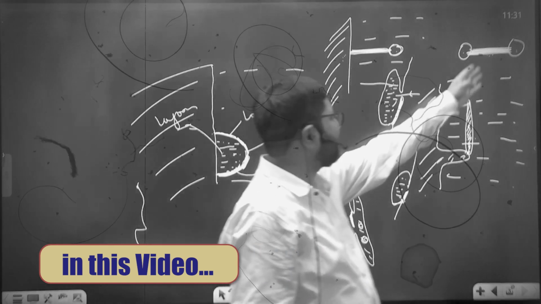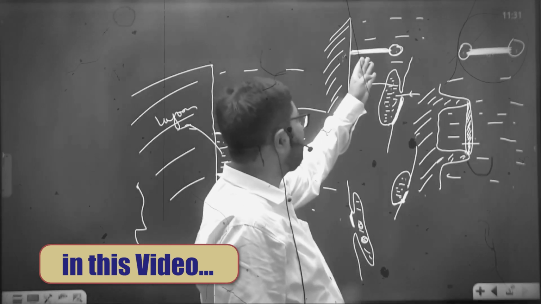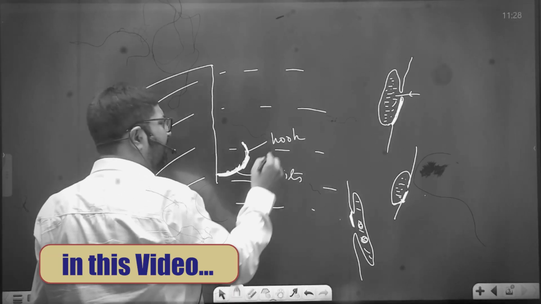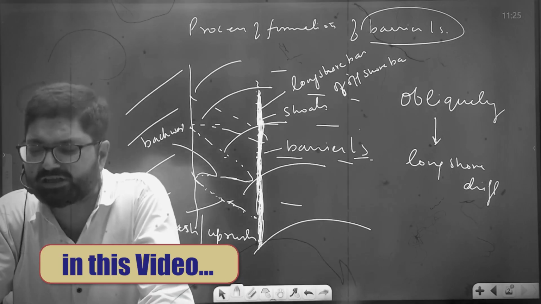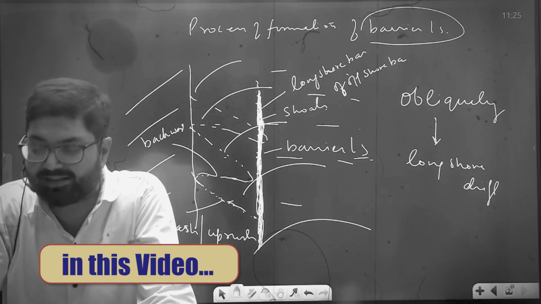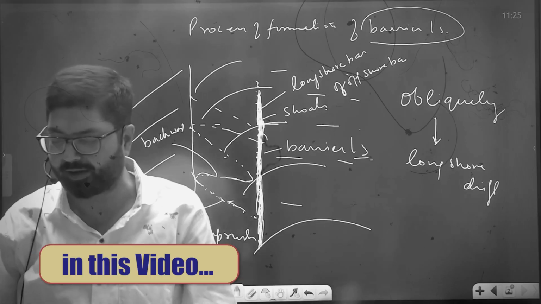In all these cases, barrier islands act as a bridge between mainland and island. As there are different types of barrier islands, here it becomes a hoop if they are formed in such a way that they are parallel to the coast but not attached to the land. Then they are called offshore or longshore bar.